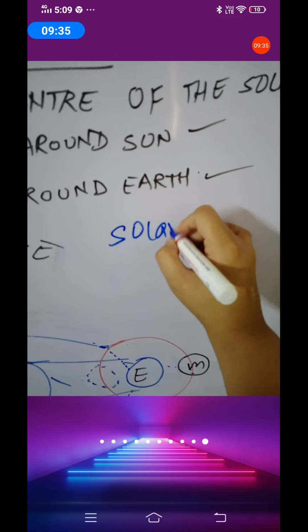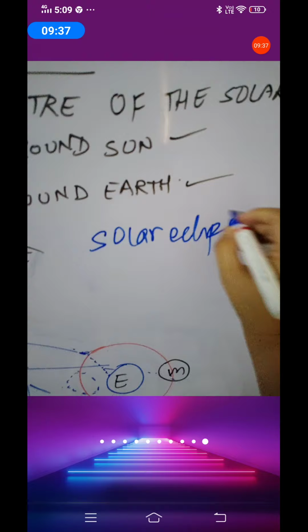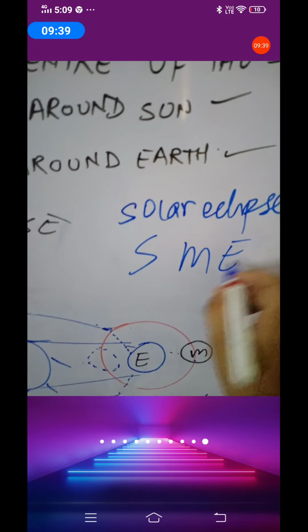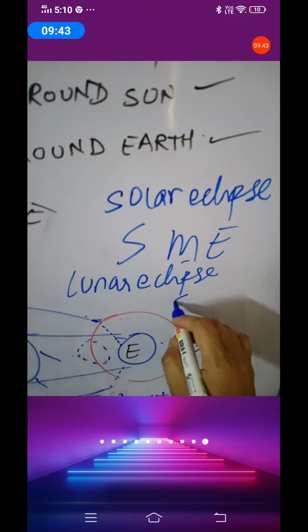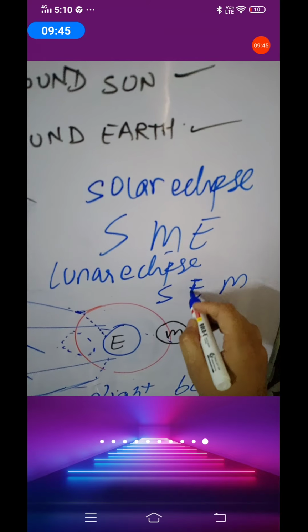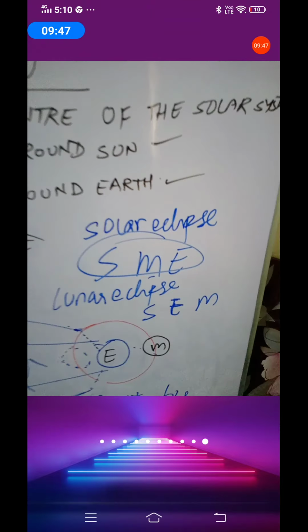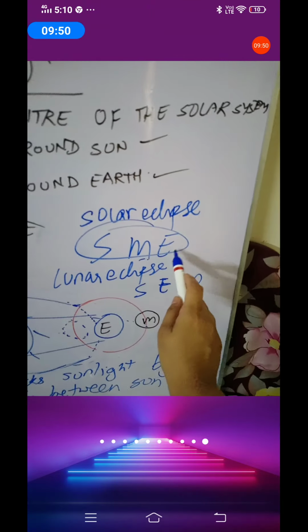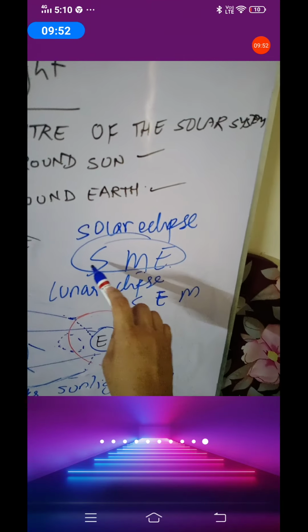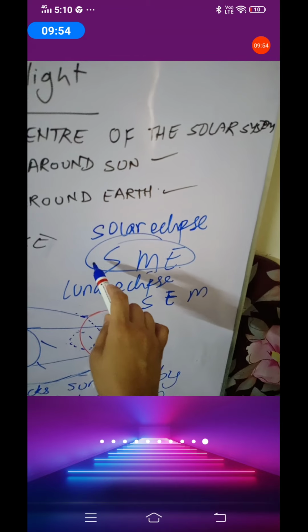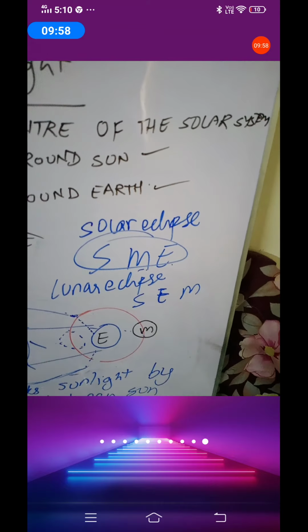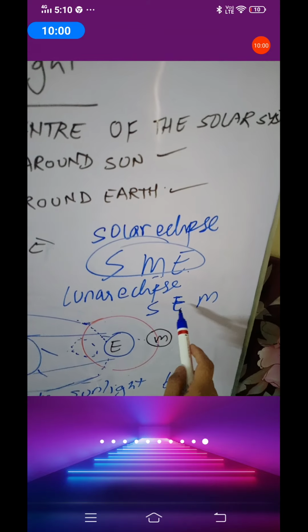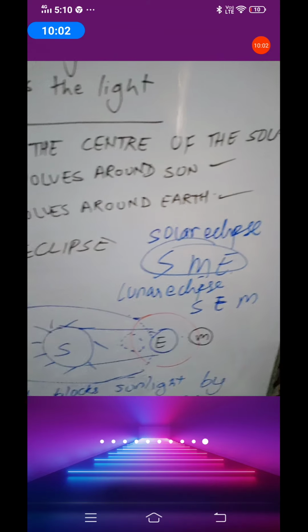Solar eclipse, short form is SME, and lunar eclipse, short form is SEM. It means in solar eclipse, sun, moon, earth. Moon is coming in between sun and the earth, and blocking the sunlight from reaching the earth. And lunar eclipse is earth coming in between sun and the moon.